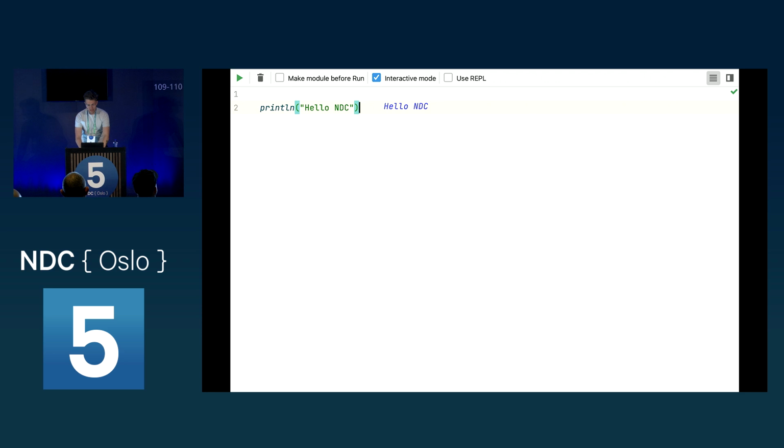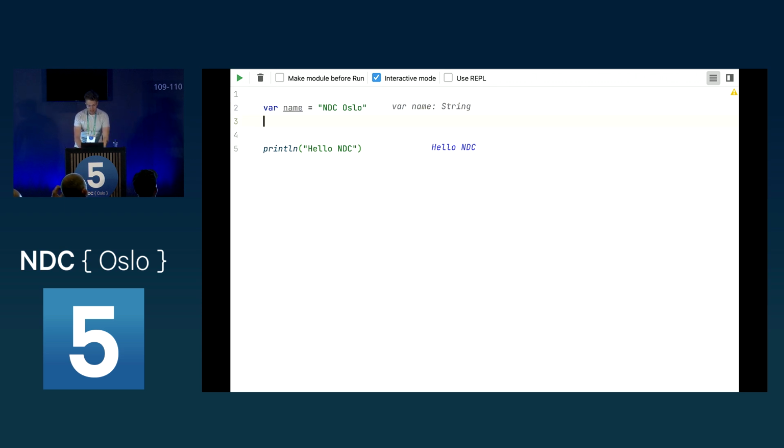But let's get started. The first thing I'd like to show you is something really simple: how can you instantiate a variable? You would do it like this in Kotlin. Let's say NDC Oslo here. We have the var keyword, then the name of the property, and then the type. Because Kotlin knows type inference, we can remove this type, and Kotlin still knows that this is a string, of course.